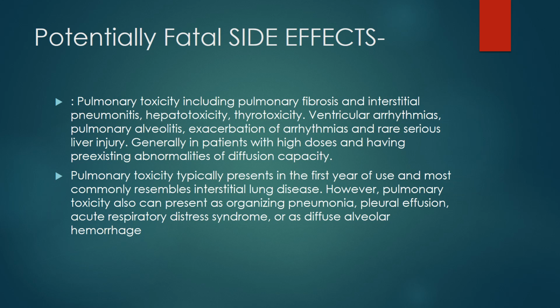However, pulmonary toxicity can also present as organizing pneumonia, pleural effusion, acute respiratory distress syndrome, or diffuse alveolar hemorrhage. So these are the four to five presentations in a patient using amiodarone in which pulmonary toxicity can be seen: interstitial lung disease, organizing pneumonia, third is pleural effusion, acute respiratory distress syndrome, also called ARDS, which is a very critical condition for the patient, and also diffuse alveolar hemorrhage or alveolitis. Okay, so you need to remember this.